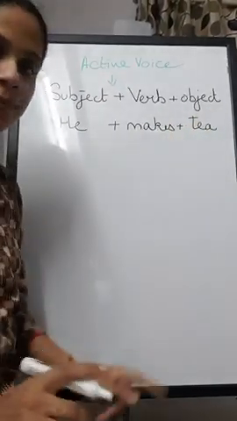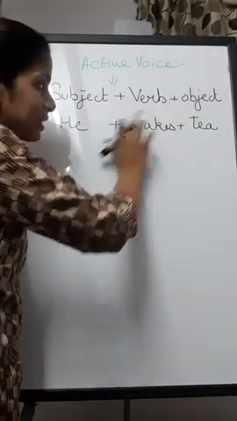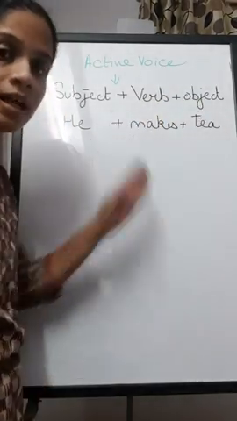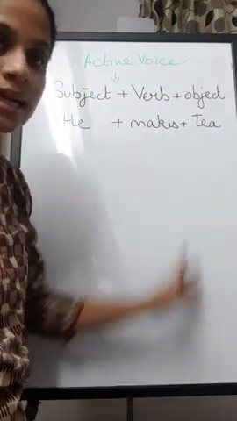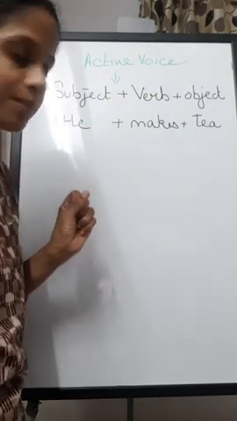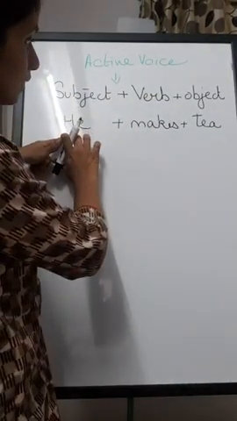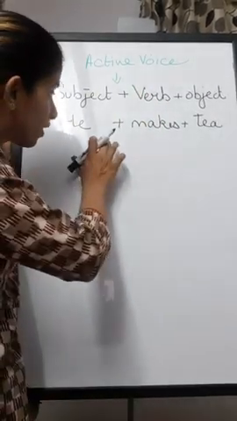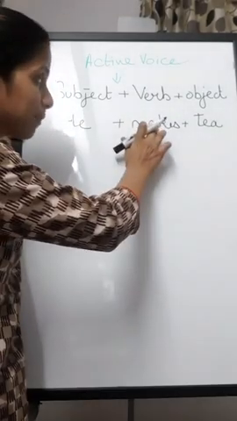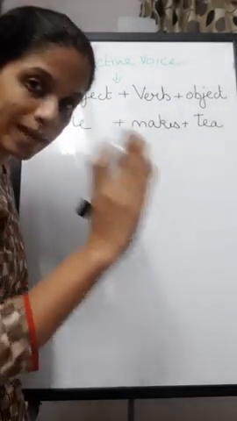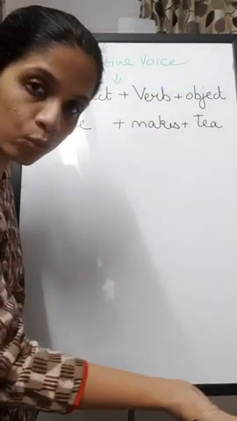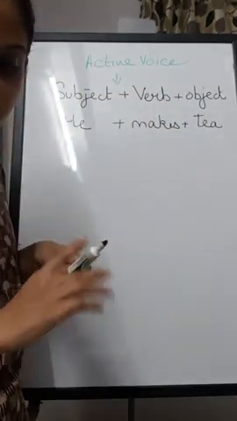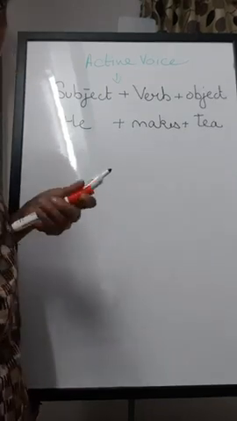He makes tea. So whenever a sentence is subject first, verb in the center, and object last, it is active voice. In active voice, the subject is the doer of the action. Now over here, this subject is making tea. So whenever the subject does the work, it is in active voice. Now we'll see passive voice.